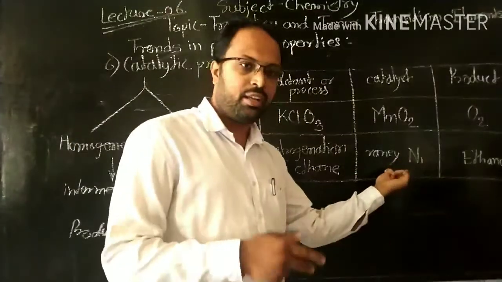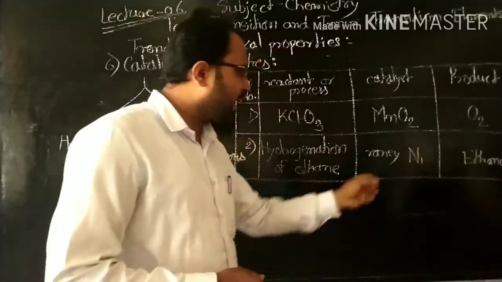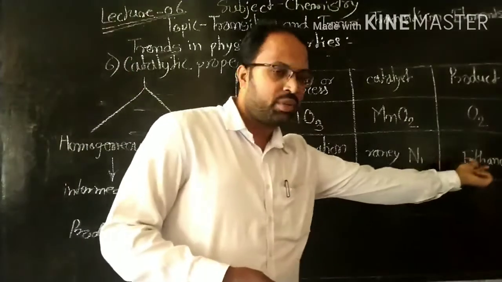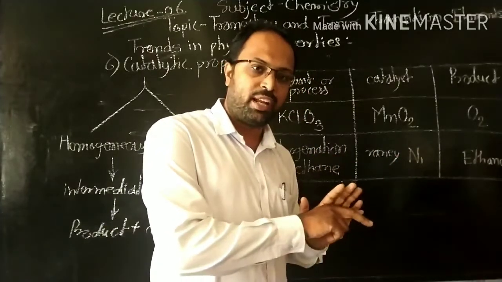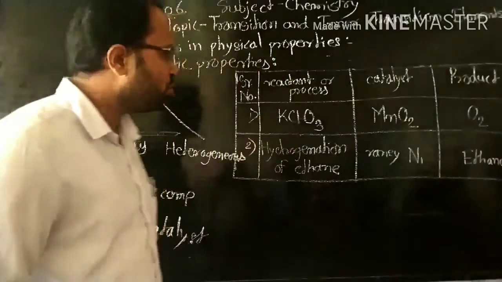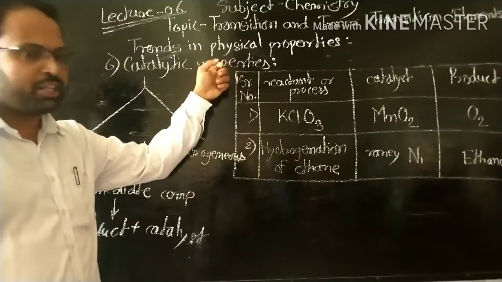An example is nickel, a catalyst which adsorbs ethene, and after that we form ethane, and there is no change in the catalyst surface. So this is the special property of catalysis, the catalytic property.